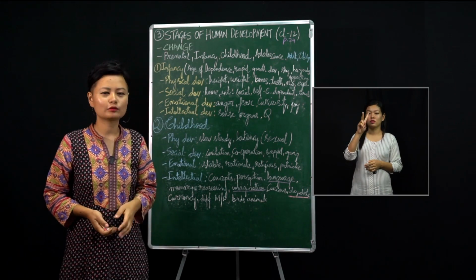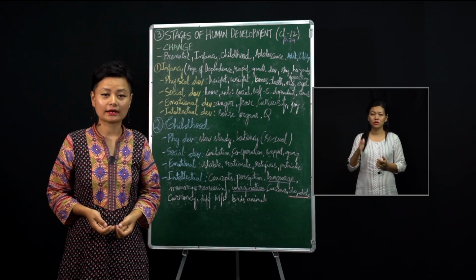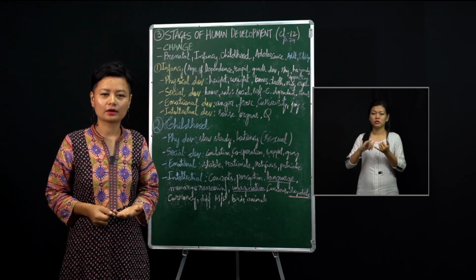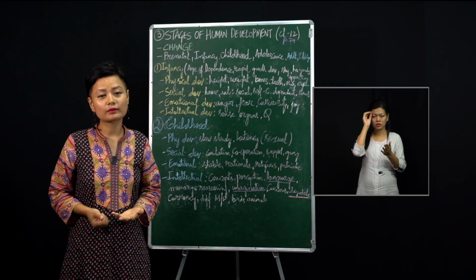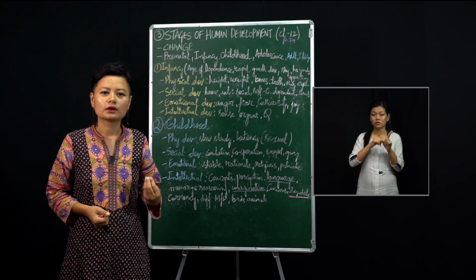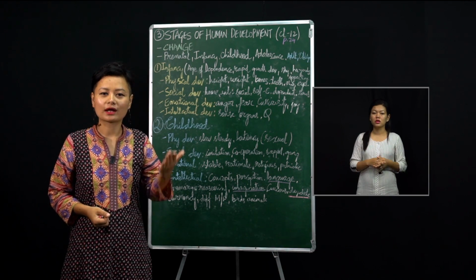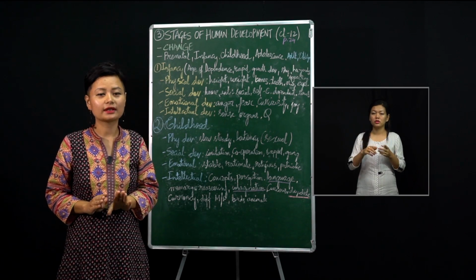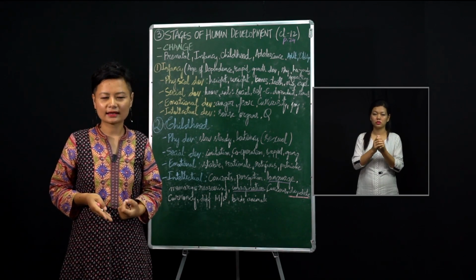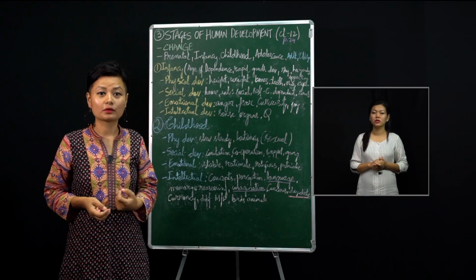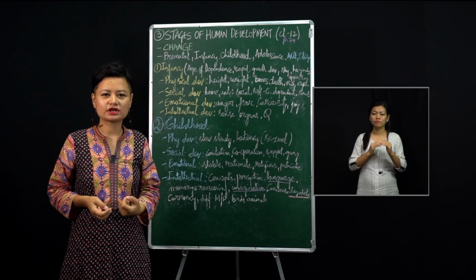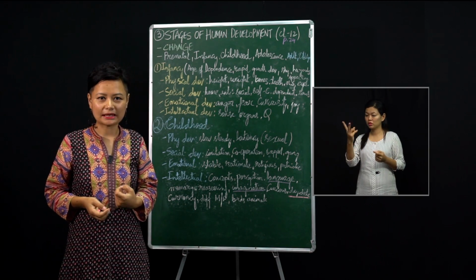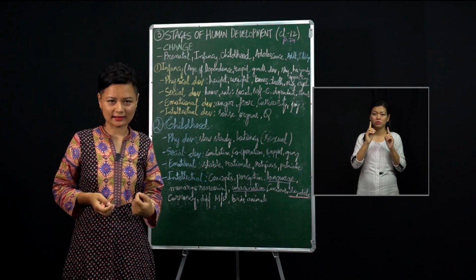Before we begin this new lesson, students, in the first lesson of your class 12 education subject, you studied about educational psychology, isn't it? So what was educational psychology? In order to give you proper education, we need to understand the psychology of the students, right? That is how education and psychology go together. And in the second chapter, we studied about growth and development. Some changes are visible, some are not, but we also understood that development takes place all throughout life, right? So that was the second chapter.